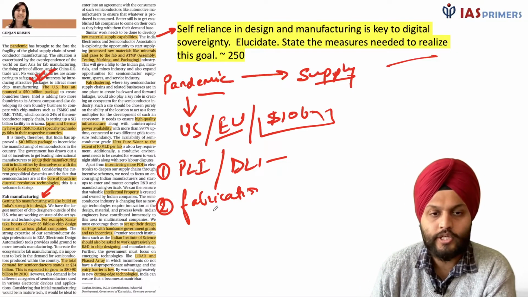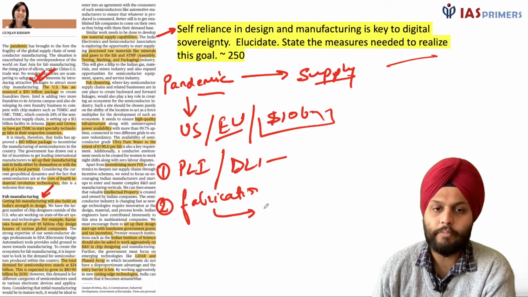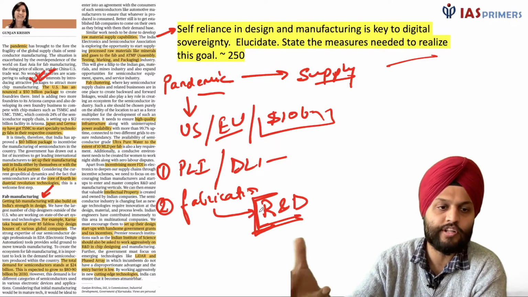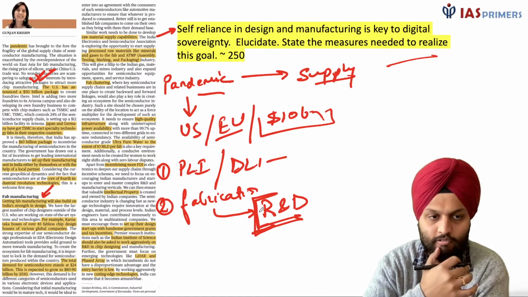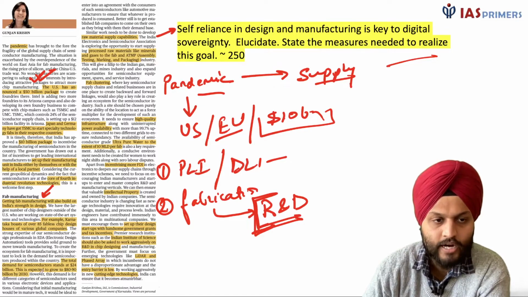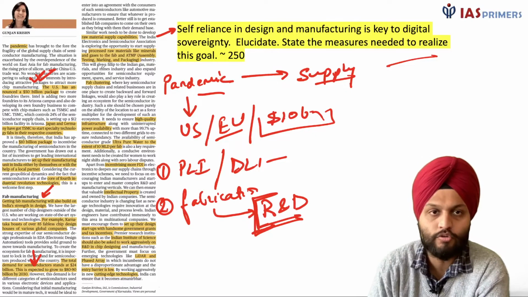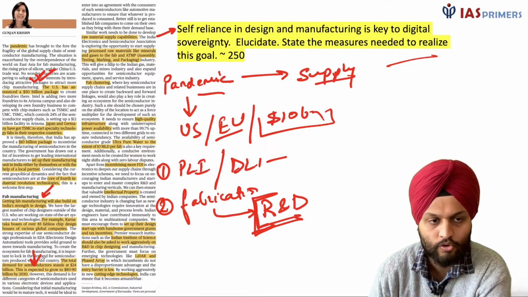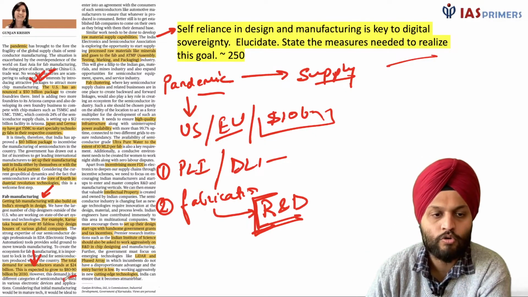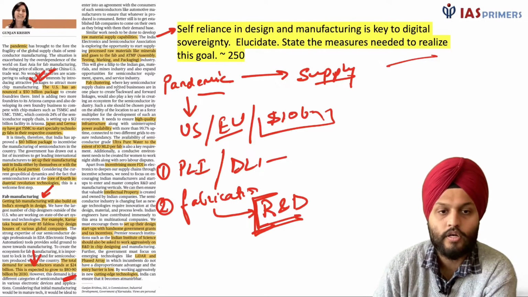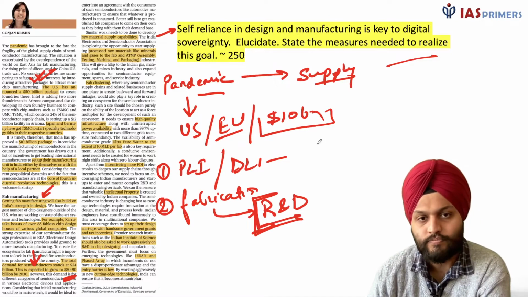So what she says is, if we encourage fabrication, we are incentivizing in a way. If fabrication takes place in the country, they may prefer to have more emphasis on research and development within the country itself. Then there is a fact with reference to the demand for semiconductors. So this stands at $24 billion. So you can write this in your answer in the intro. And this is expected to grow to $80 to $90 billion per year. Okay, so fabrication is there.